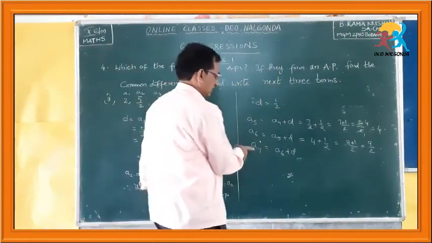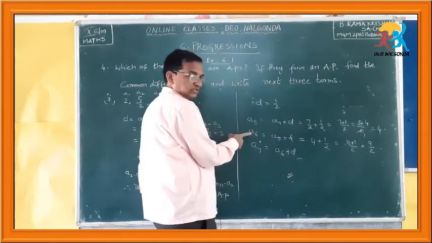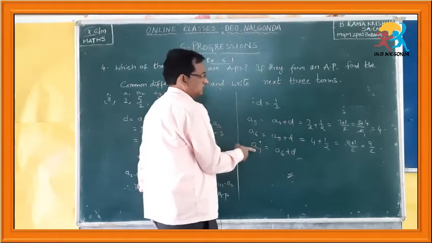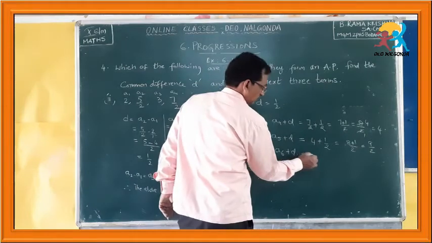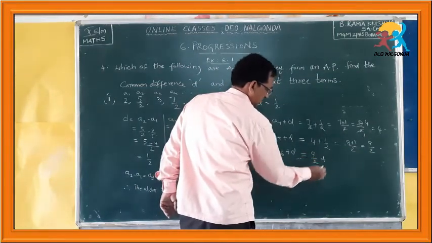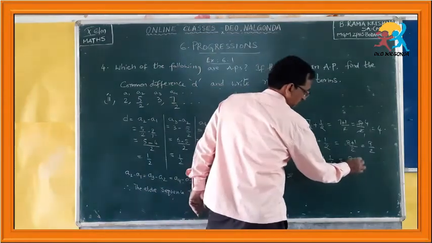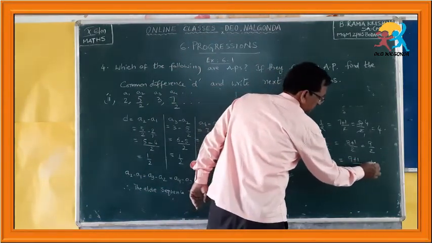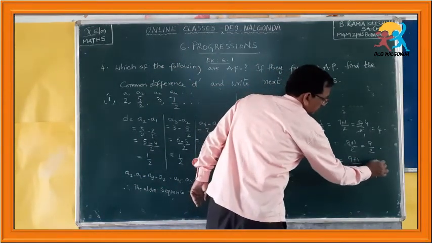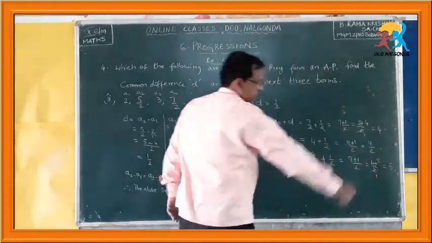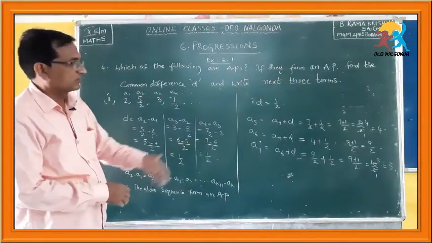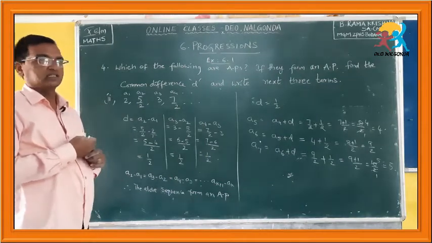And again to that 9 by 2, the sixth term, you have to add the common difference to get the seventh term. So, 9 by 2 plus 1 by 2, again these are like fractions. 9 plus 1 by 2 equals 10 by 2, 2 5s are 10, which equals 5. So, like this we found the next 3 terms.